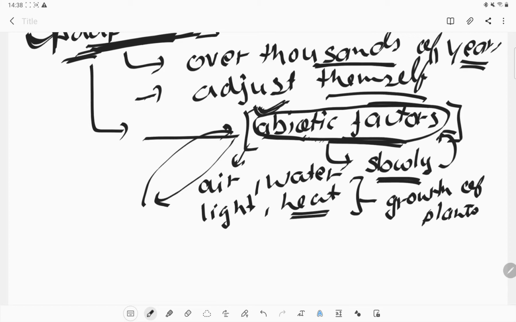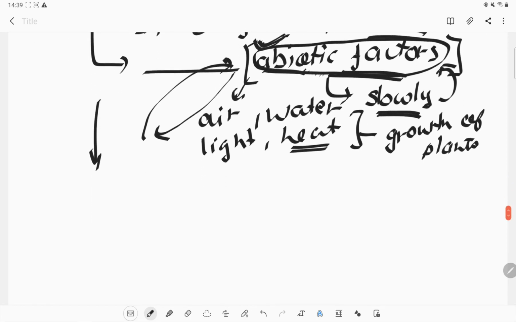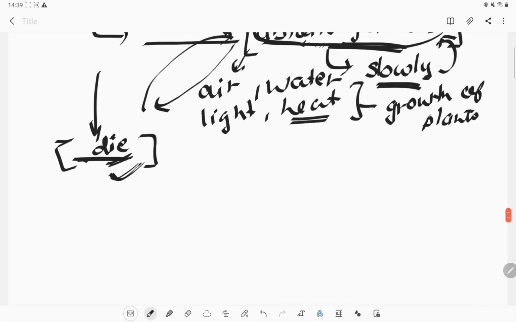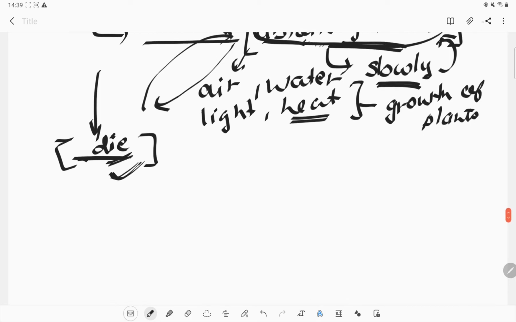Or sometimes those organisms which cannot adapt in that environment will die, and only those organisms will stay which adapted and survived in those conditions. So adaptations are a little different from acclimatization.